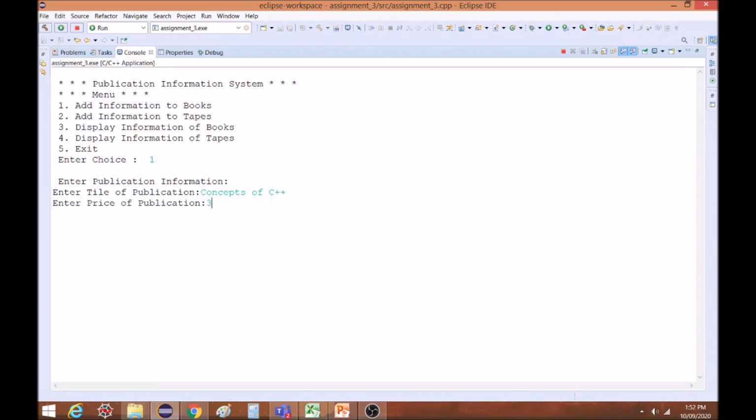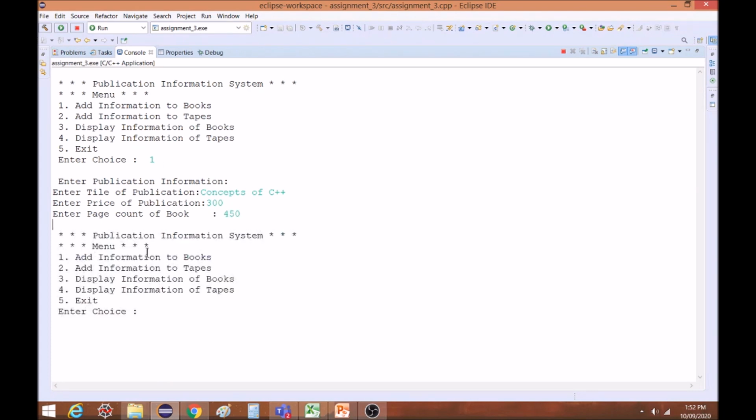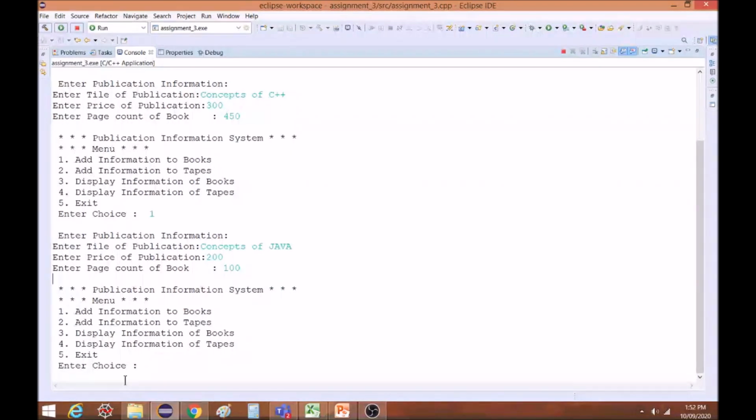The price of the publication is 300 rupees. The page count I have is 450 pages. Okay, this is the first record I have added. I will add one more record and the title will be concepts of Java this time. The price of the publication is 200. Pages I have 100. I have added the second record. Let us see how these records are stored. Now the option is 3.